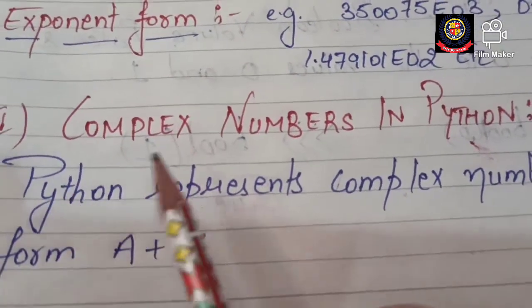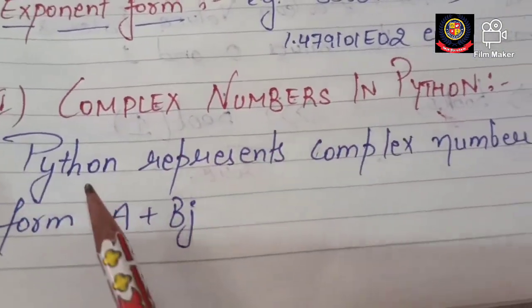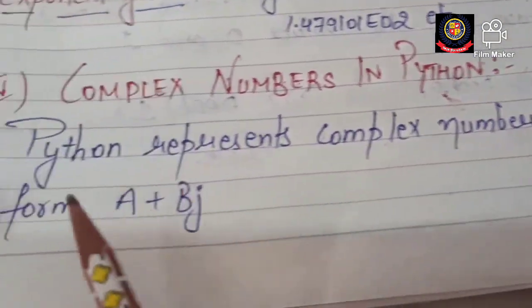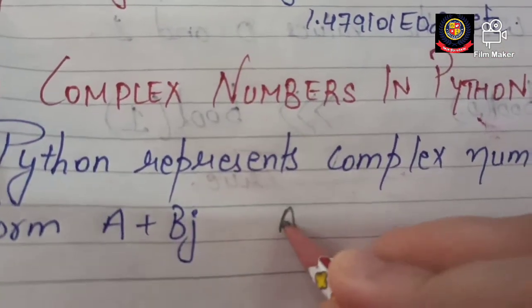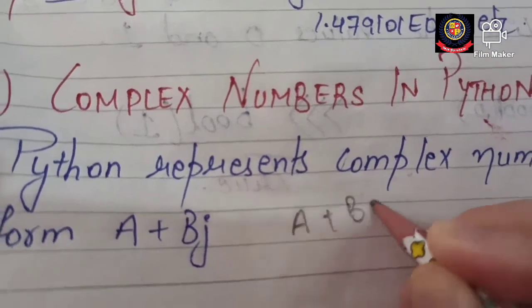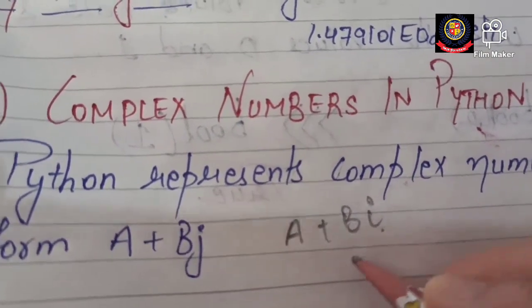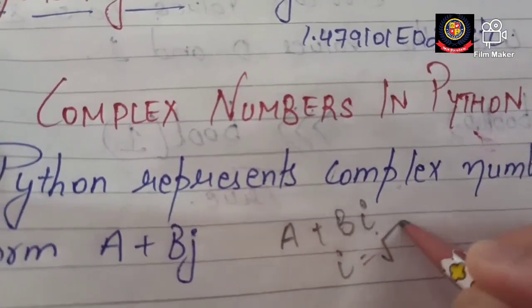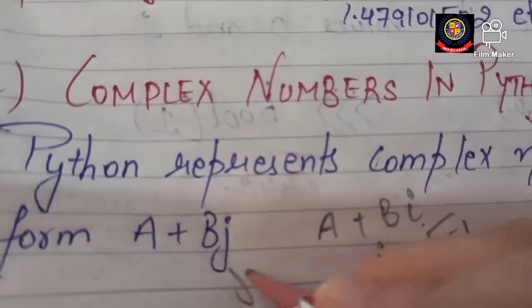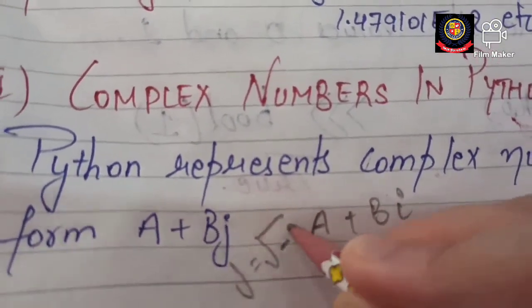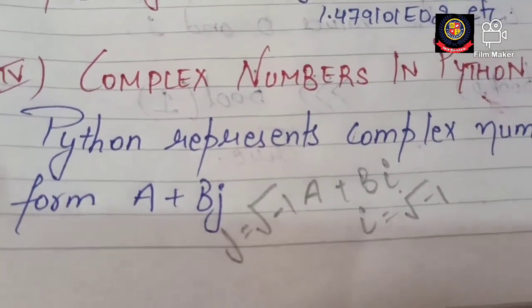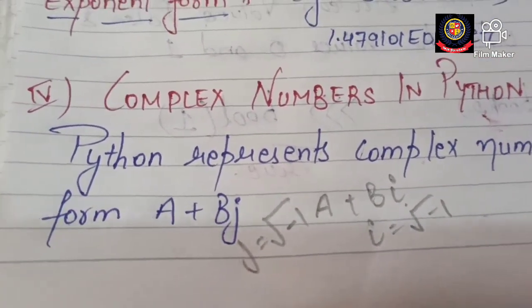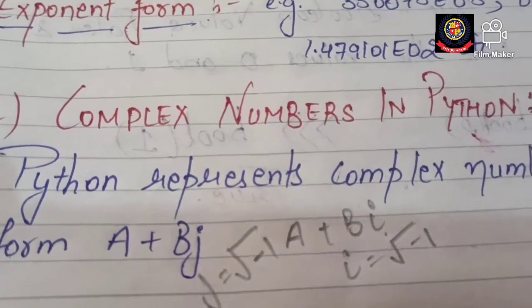So just briefly, I'm telling you what a complex number is. Python represents a complex number in the form of a plus bj. Maths में ये term होती है a plus bi, इसे कहते हैं iota, ठीक है. And the value of i is square root of minus one. यहाँ पे j की value भी वही होगी, square root of minus one, ठीक है. So any number in the form of a plus bj is a type of complex number in Python.